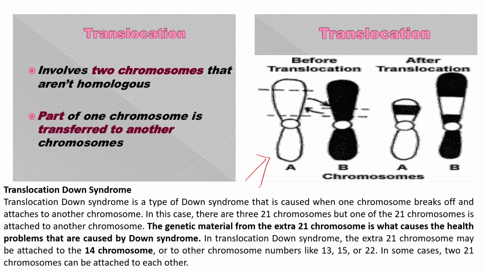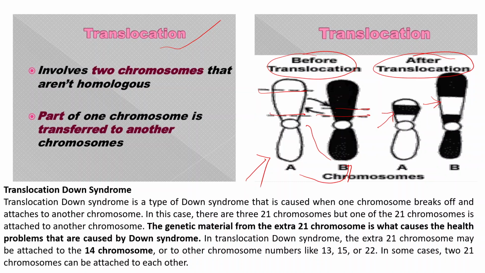Like in this case, this particular part got broken down and it reattaches from A to B, as we can see before translocation, and after translocation the black colored segment from B to A got transferred and they got exchanged. This kind of mechanism is known as translocation. The translocation can also create certain disorders.